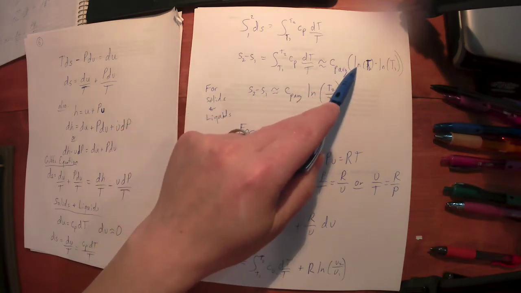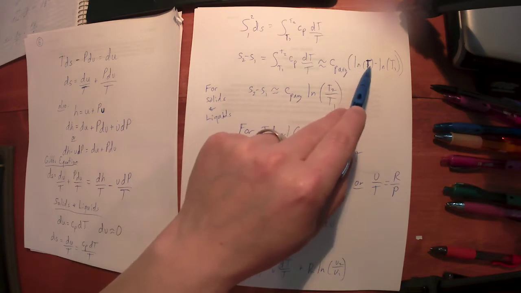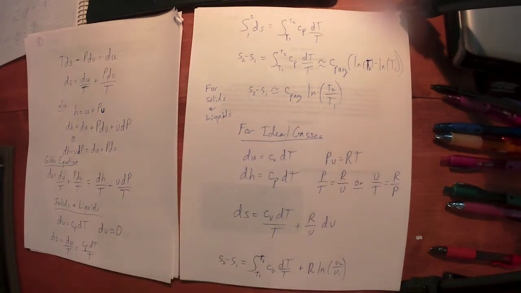Up here I'm integrating dT over T from T1 to T2, so it's natural log T2 minus natural log T1. Doing the same thing here, I'm integrating dV over V from V1 to V2. It's the natural log of V2 minus the natural log of V1. Logarithmic algebra tells me I can just take the quotient, and that replaces the difference. Okay.